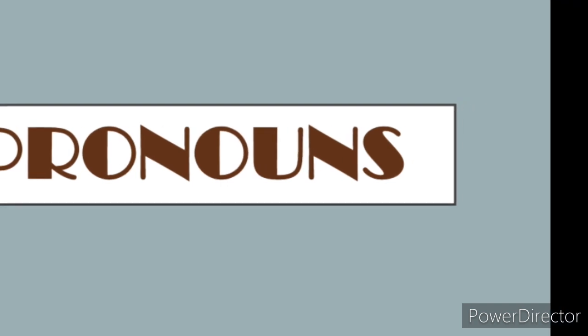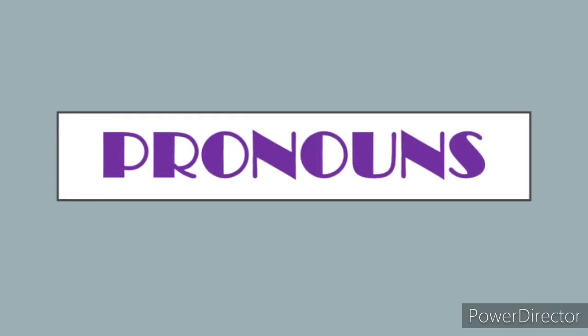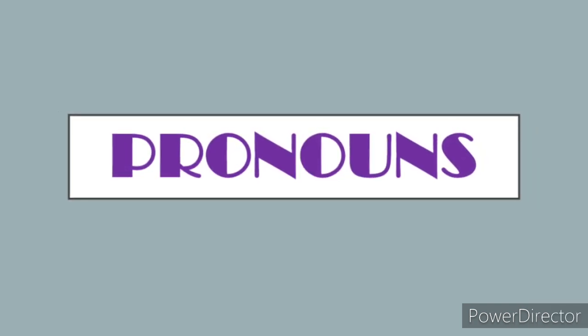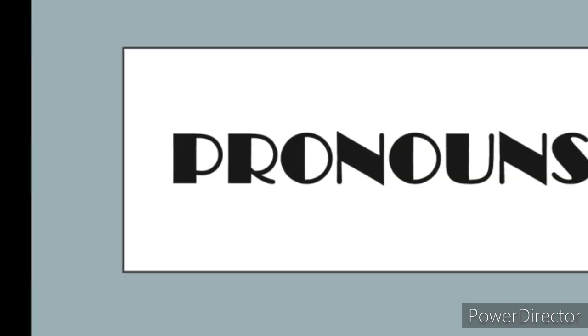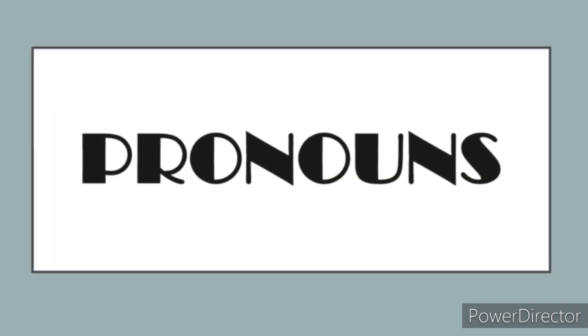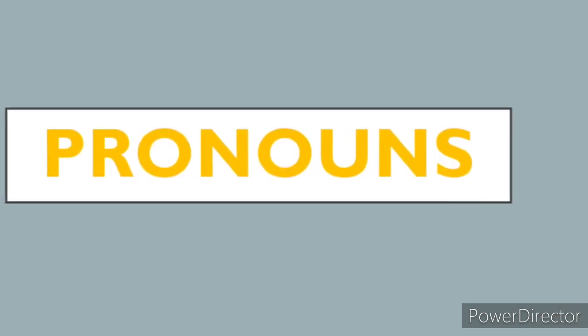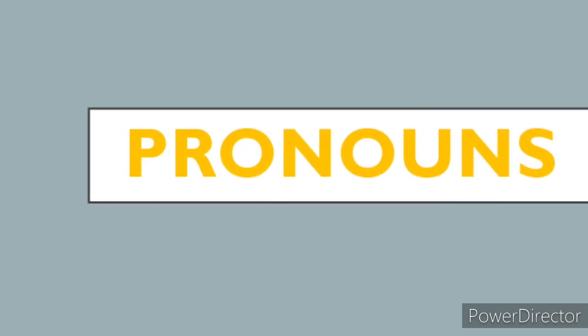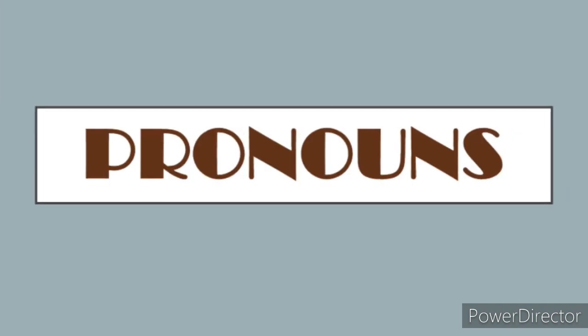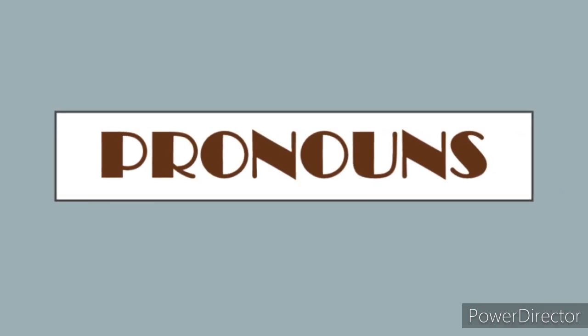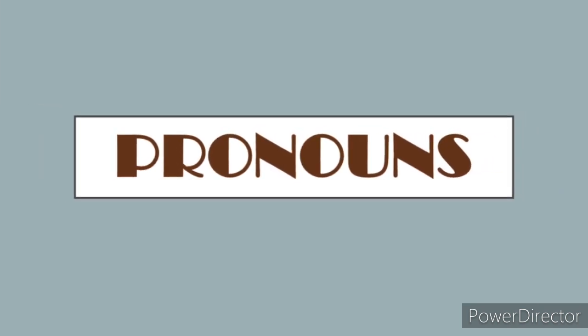In English, there are three genders: masculine gender, feminine gender, and neutral gender. But nouns do not show any sign of gender. The gender of a noun is known by the gender of its pronoun. The following paradigm will explain the different forms of the pronoun: nominative, objective, and possessive; first person, second person, and third person.